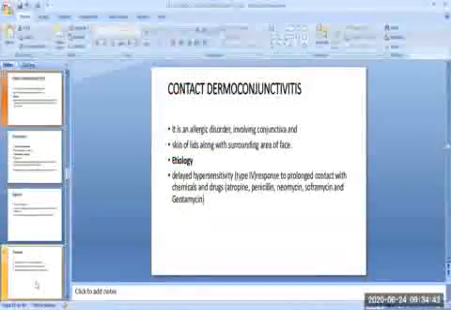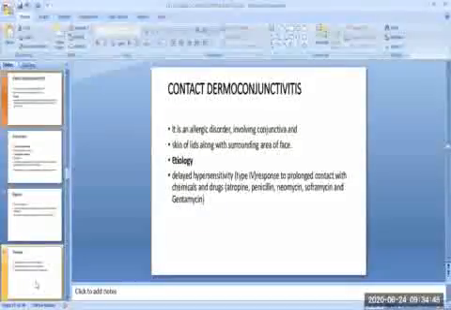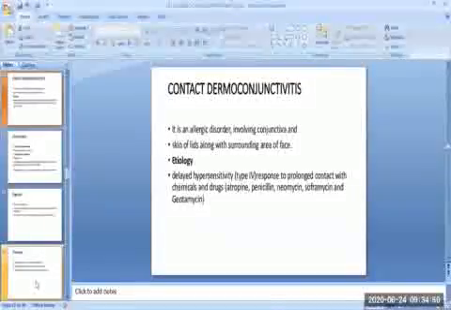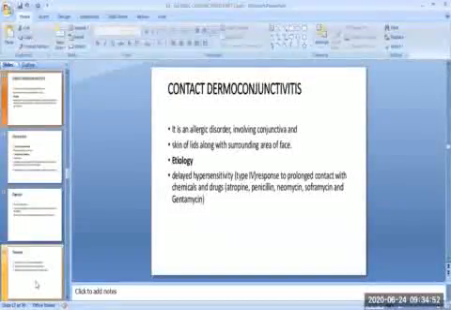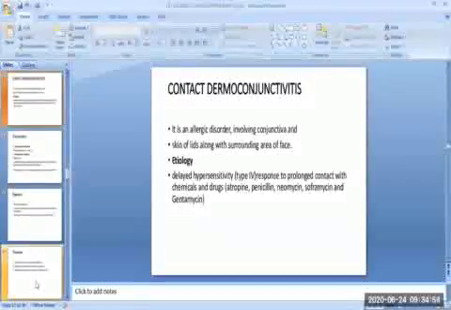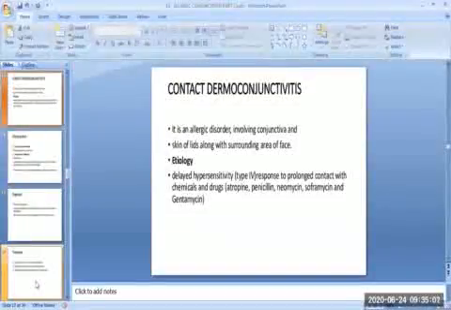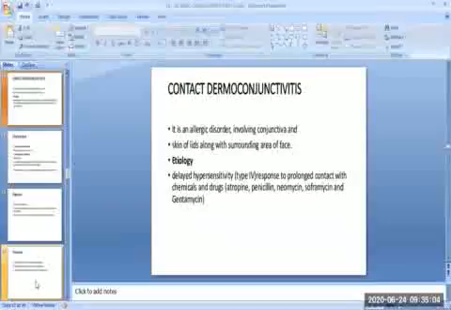Next type of allergic conjunctivitis is the contact dermoconjunctivitis. It is an allergic disorder involving conjunctiva and the skin of lids along with surrounding area of face. The etiology of contact dermoconjunctivitis: it is in fact a delayed hypersensitivity type 4 response to prolonged contact with chemicals and drugs. A few common topical ophthalmic medications known to produce the contact dermoconjunctivitis are atropine, penicillin, neomycin, tobramycin, and gentamicin.